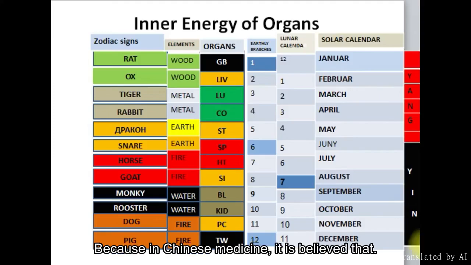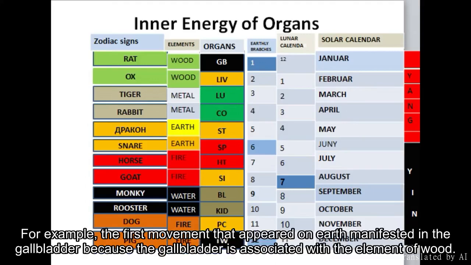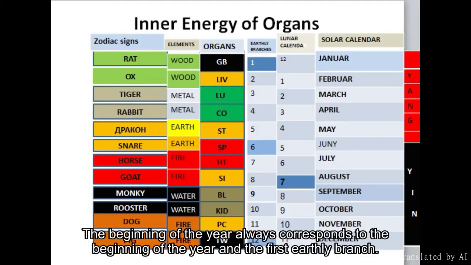Because in Chinese medicine, it is believed that, for example, the first movement that appeared on earth manifested in the gallbladder because the gallbladder is associated with the element of wood. It is very young, very dynamic, and therefore the beginning. The beginning of the year always corresponds to the beginning of the year and the first earthly branch.